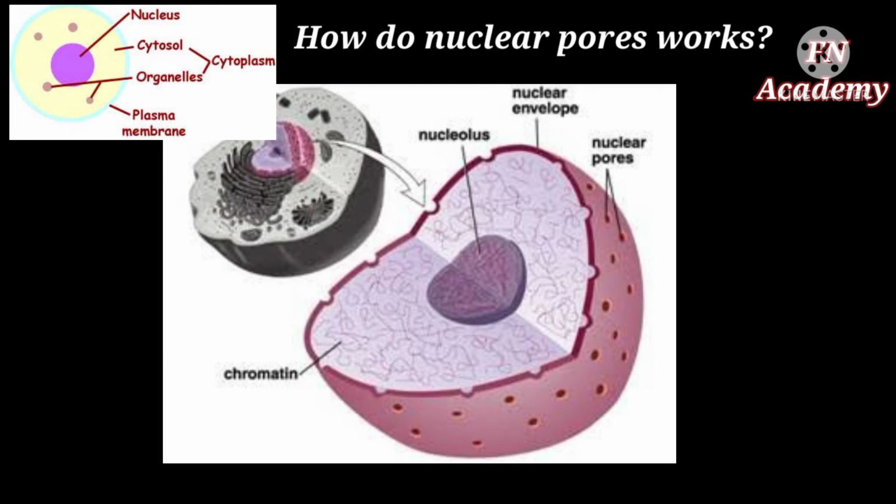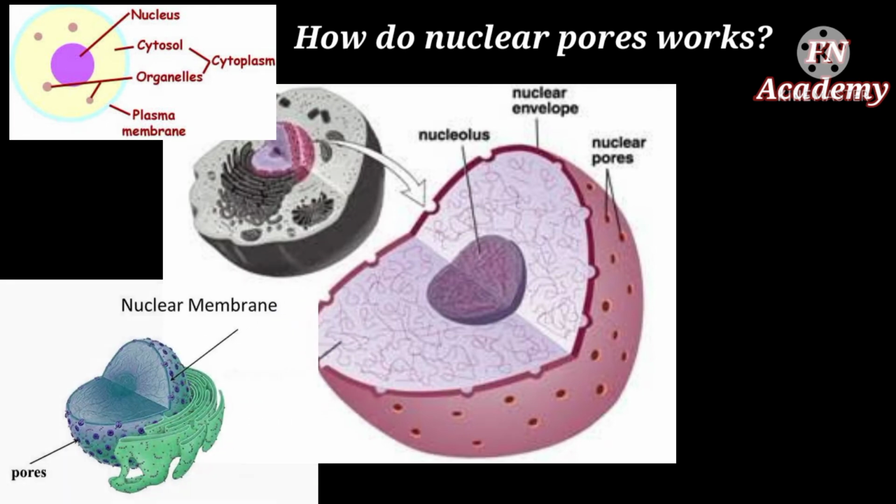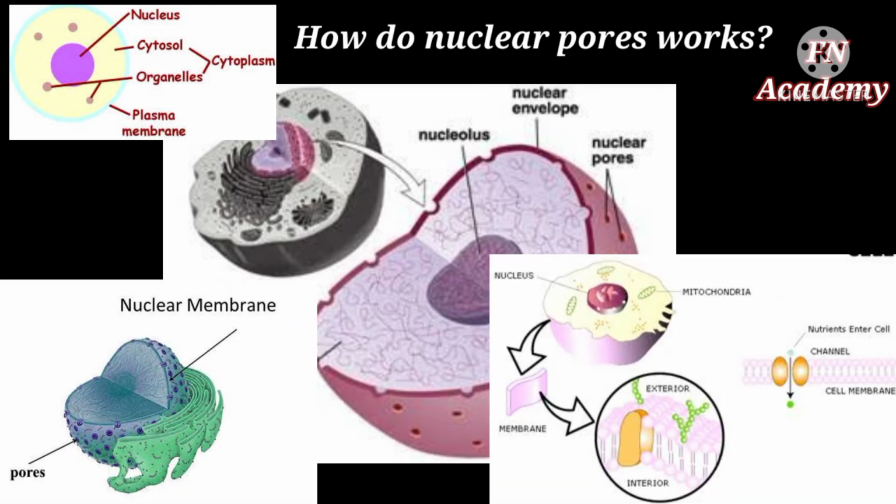The nuclear membrane also includes an array of small holes or pores that permit the passage of certain materials, such as the nucleic acids and proteins between the nucleus and the cytoplasm.